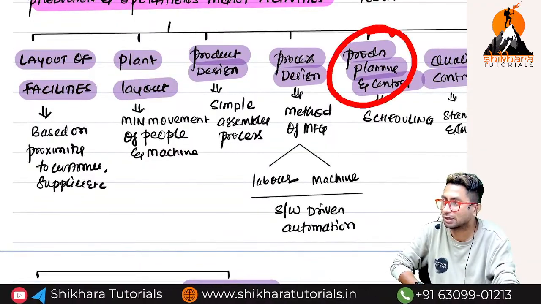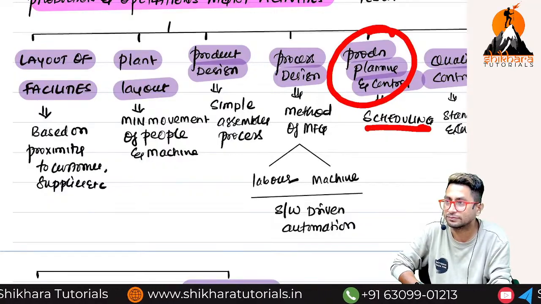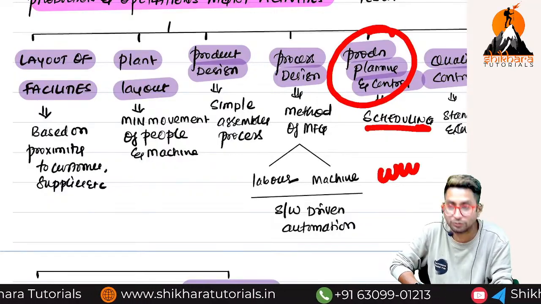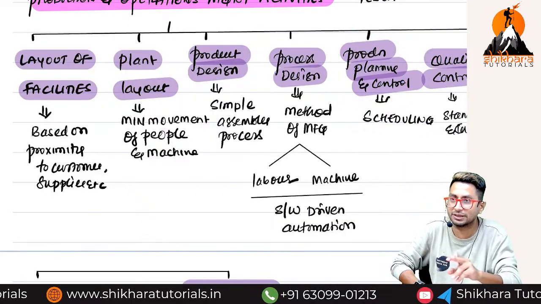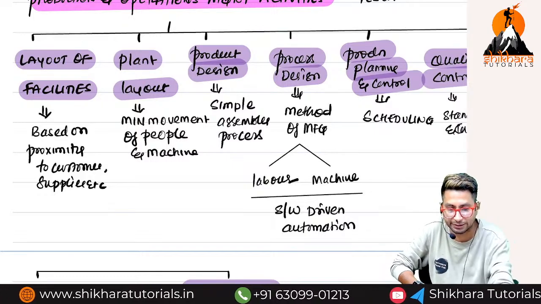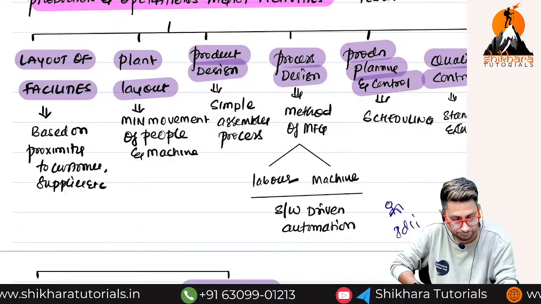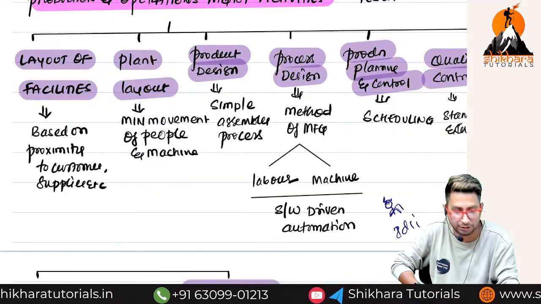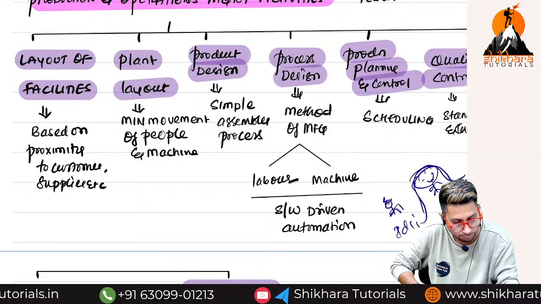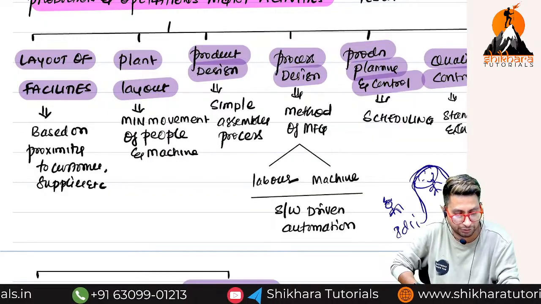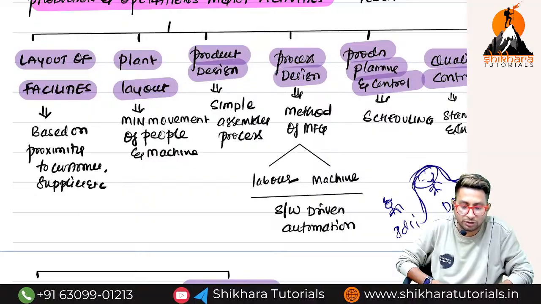Production planning and control also, they will take care. Production planning and control means what? Scheduling. When to produce what? Imagine two customers have given you orders. Let us say customer 1 ordered idli. Customer 2 ordered, let us say for example, dosa. Now tell, whose order will you give first?